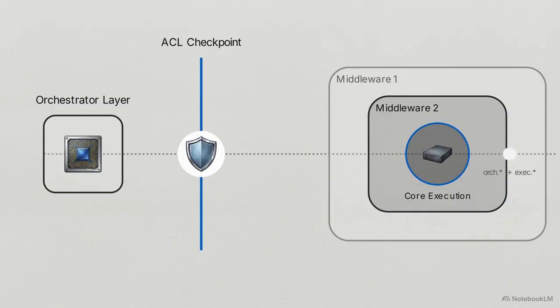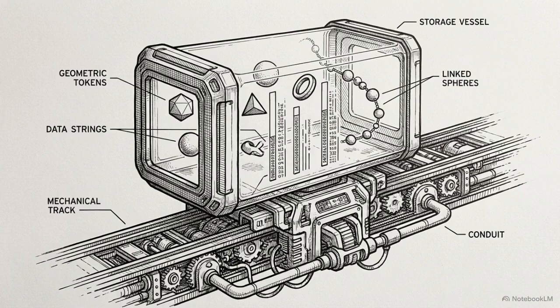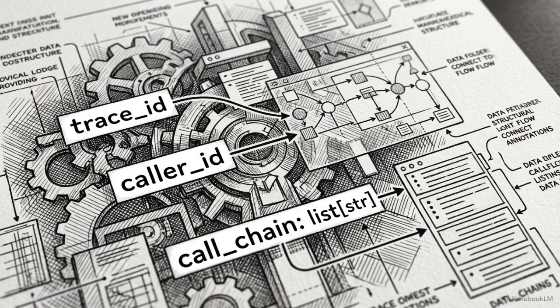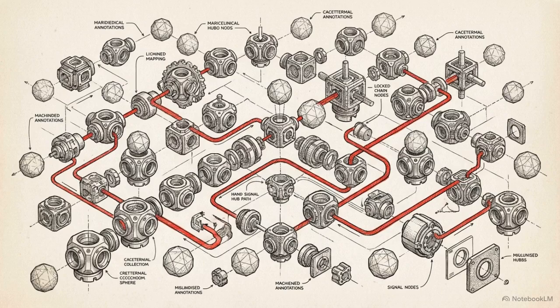Traveling alongside the request through this entire pipeline is a persistent data environment, the context object. Looking at the context schematic, it carries the structural data required for deep observability, notably the trace ID, caller ID, and call chain array. The universal trace ID allows developers to map exact execution paths across complex, multi-agent interactions in distributed environments.